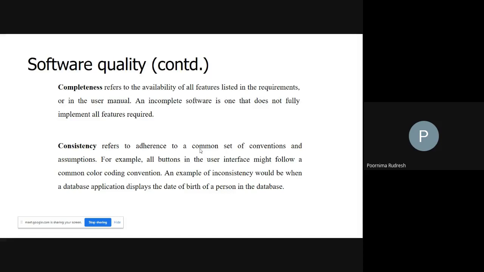Next we'll move on to completeness. So what is completeness? Completeness refers to the availability of all features listed in the requirements or in the user manual. So now let us consider that. When you purchase a mobile, what you want in the mobile is a better quality camera. Better quality means whatever image you take through the camera should be very clear, which means the clarity should be very high.